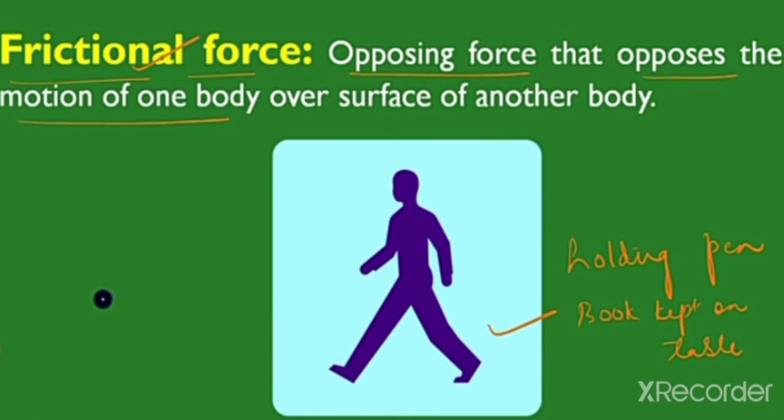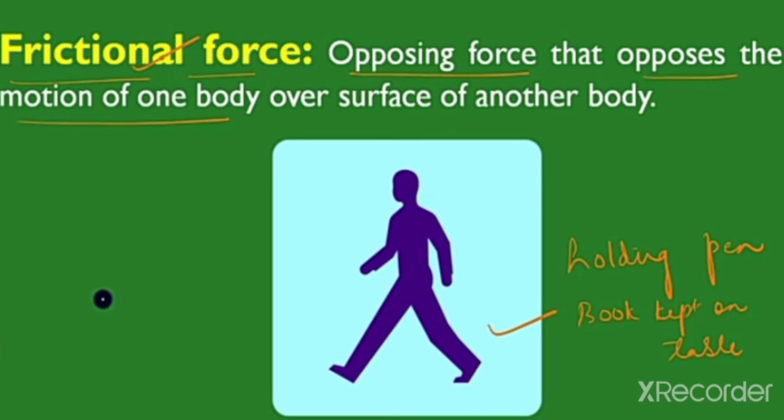Let us study about frictional force. Frictional force is the opposing force that opposes the motion of a body over the surface of another body. The force responsible for changing the state of motion of an object in all these examples is the force of friction. It is the force of friction between the surface of the ball and the ground that brings the moving ball to rest.